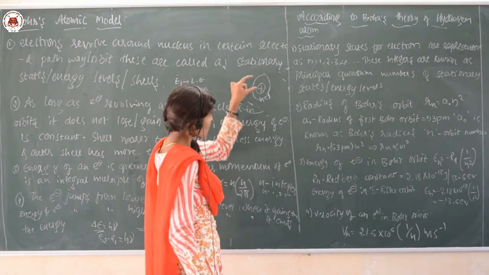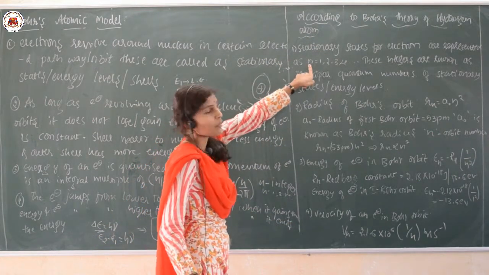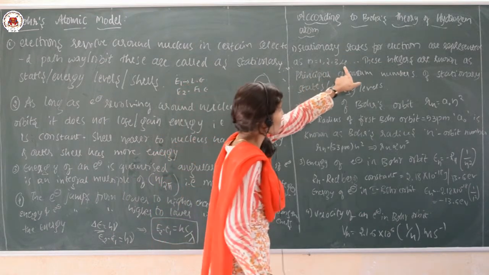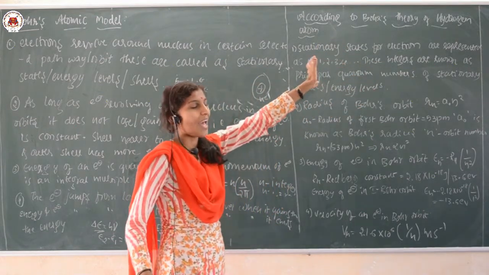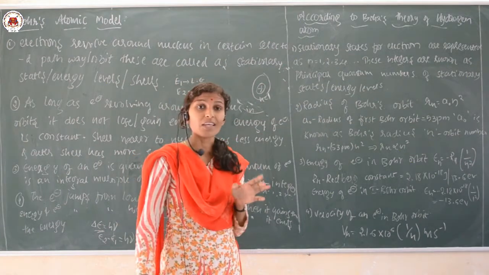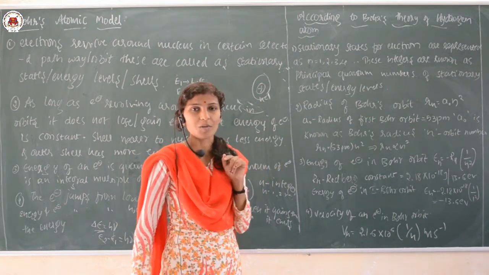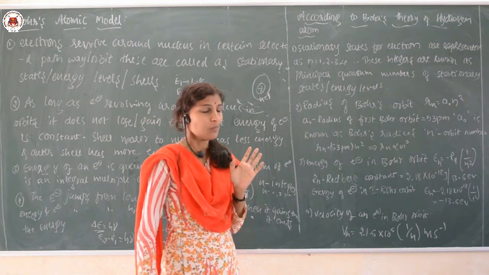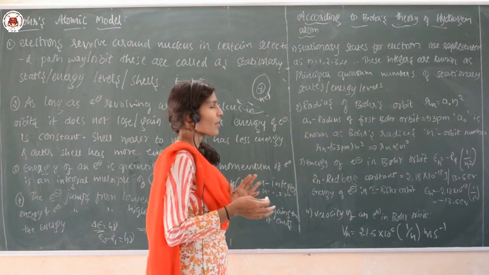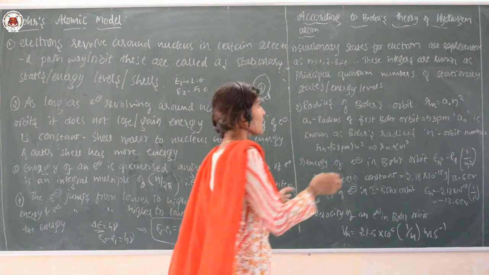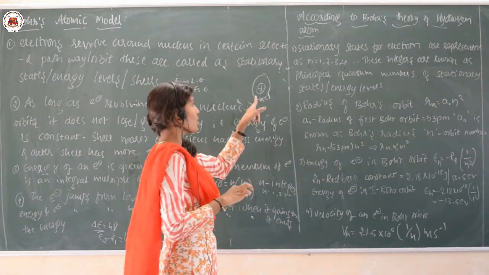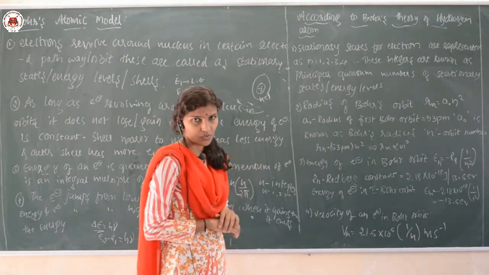So, these stationary states are represented by n equals 1, 2, 3, 4, and these integer values are known as the principal quantum number. Again, this concept will come in the quantum number chapter, where we will explain it clearly. Just remember here that the value of n equals 1, 2, 3, 4, and these integers are known as the principal quantum numbers of the stationary states.